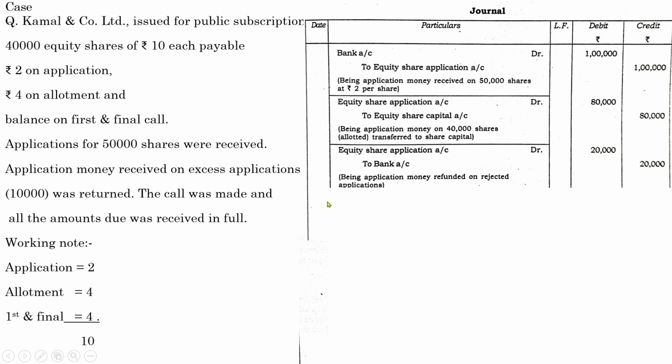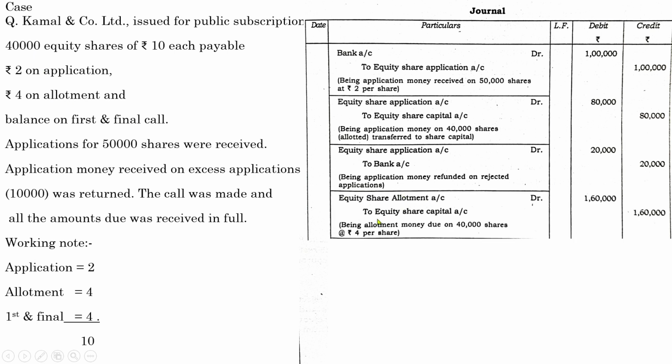So next one, allotment. In case of allotment, the company has how many shares? 40,000 shares. So what was the price of the allotment? Rupees 4 per share. So the entry is equity share allotment account up to equity share capital, 40,000 into 4, 1,60,000. Don't worry about the 50,000. 50,000 was a demand.